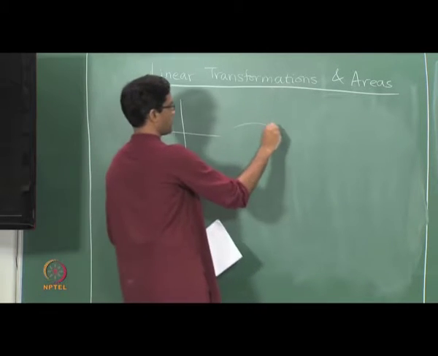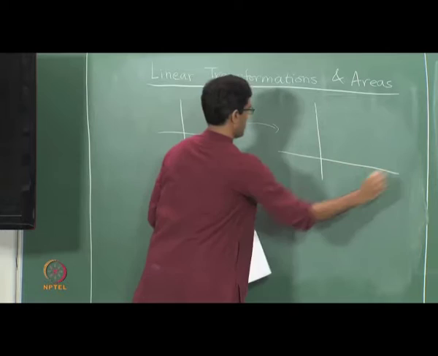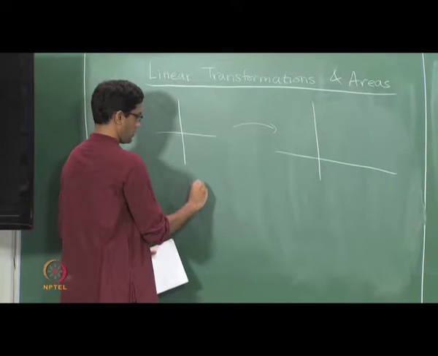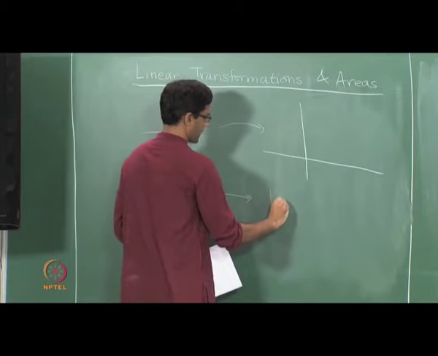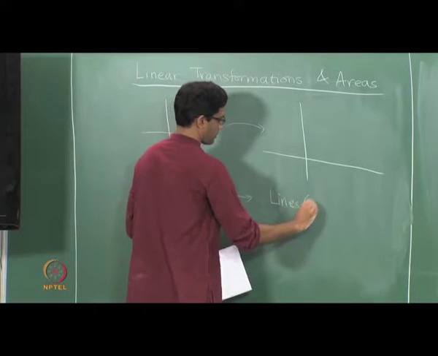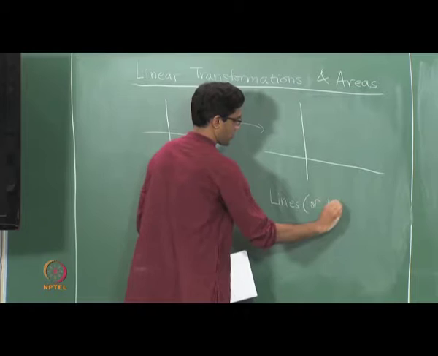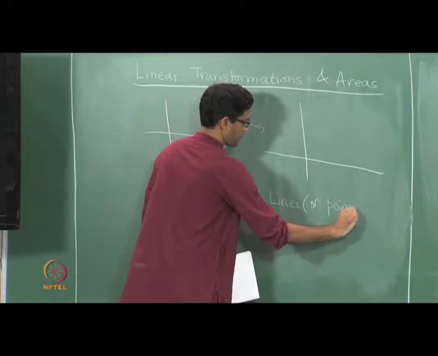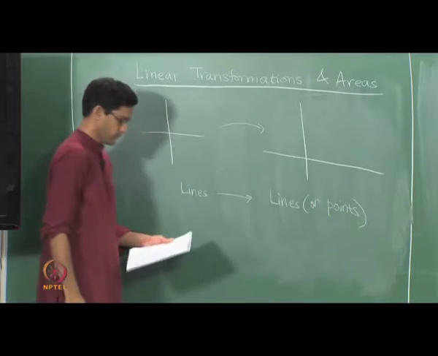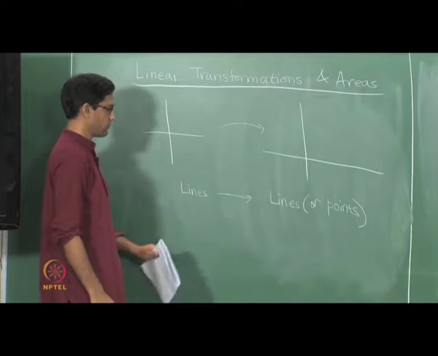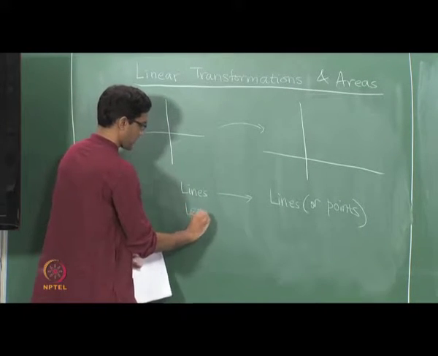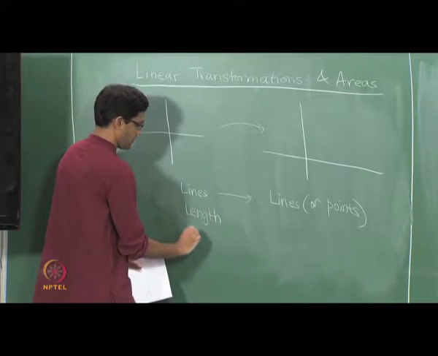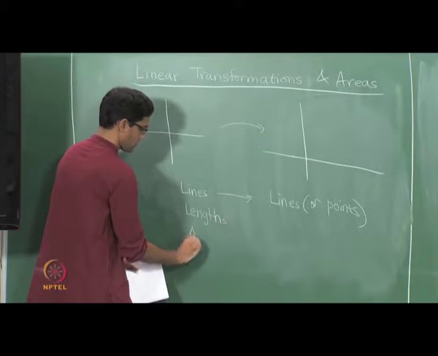So what all do we know? Linear transformations certainly map lines to lines, or points, as we mentioned last time, could map some lines just to a single point. And what else does it do? Well, what does it do to lengths? What does it do to angles?